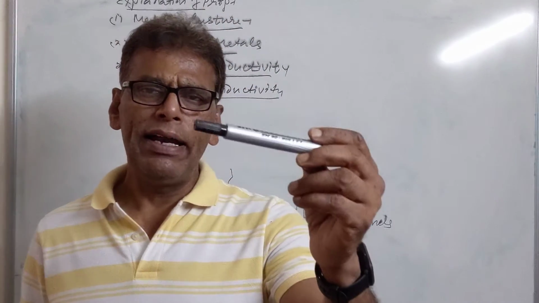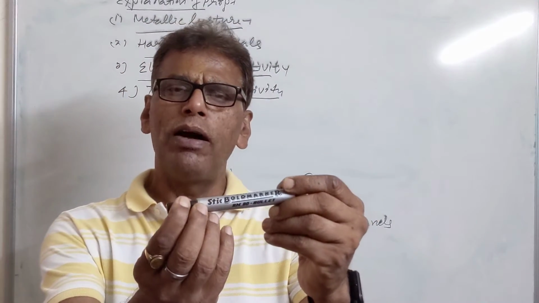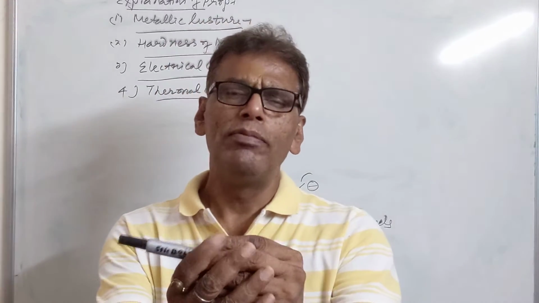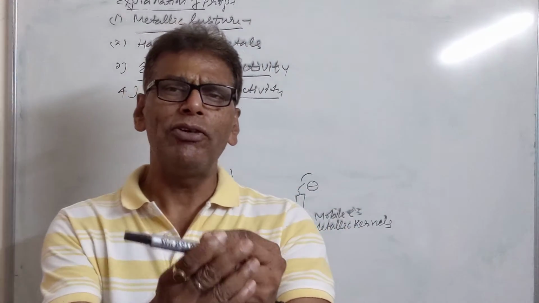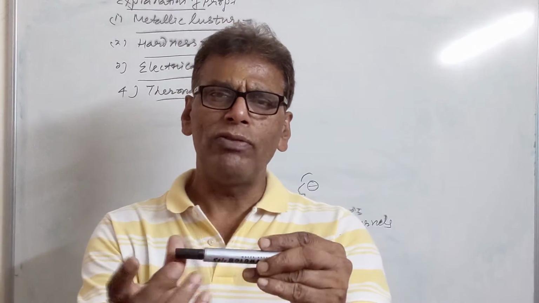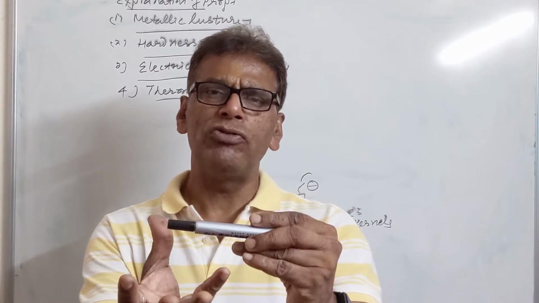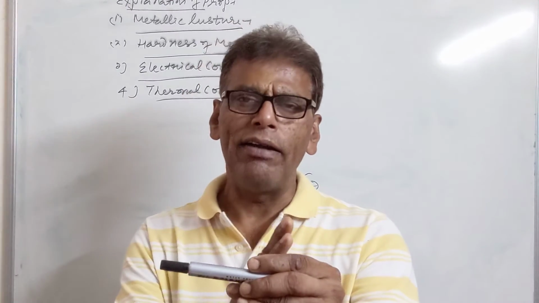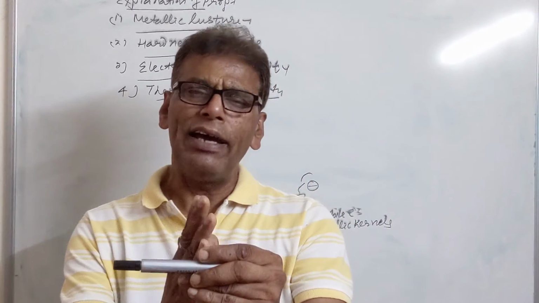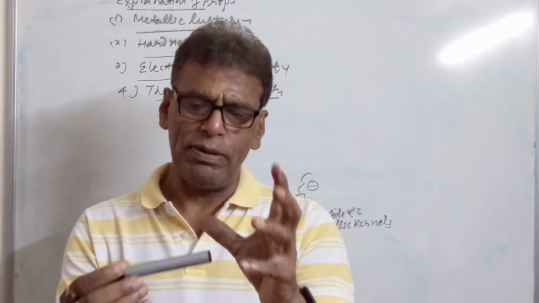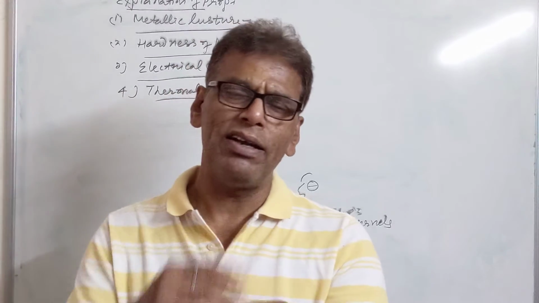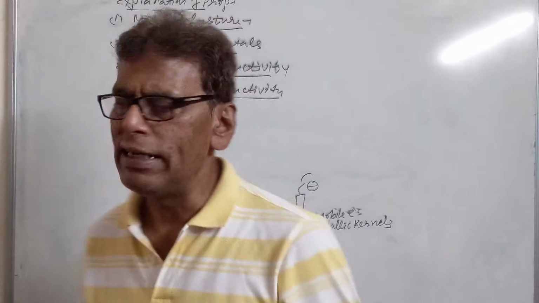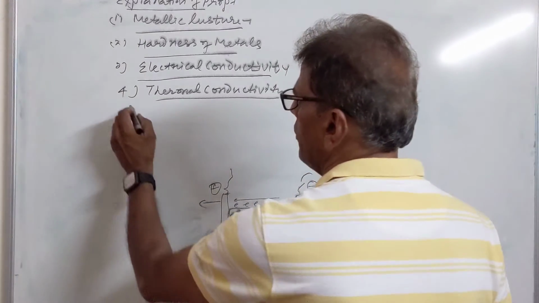When an iron rod is heated with the help of a burner, the part of the rod which was not heated also becomes somewhat hot. The reason is that the electrons of the heated part absorb energy from the burner and start moving towards the cooler end, and they strike against the other electrons present on this end. They impart their energy to those electrons. That's why this end also gets heated up. It is called thermal conductivity.